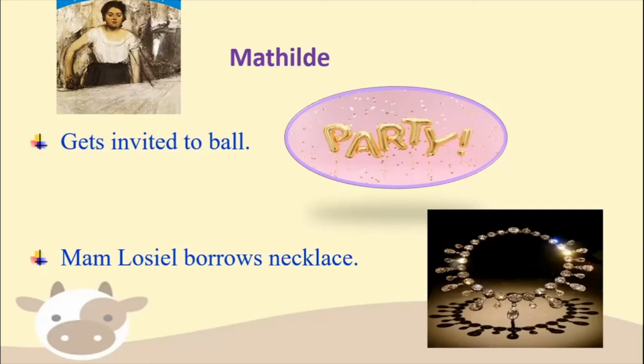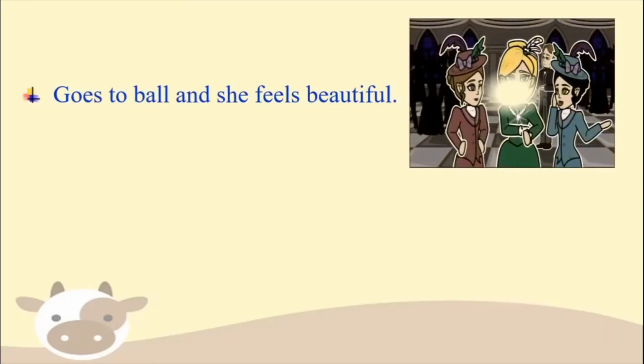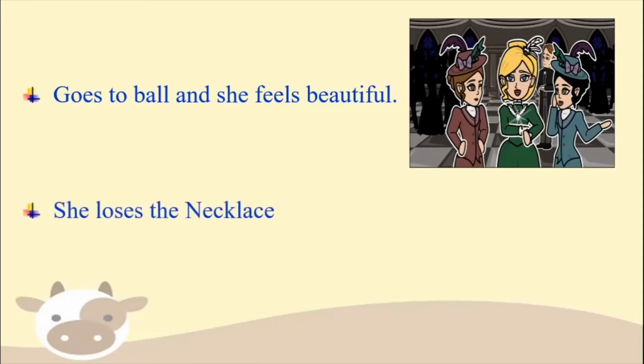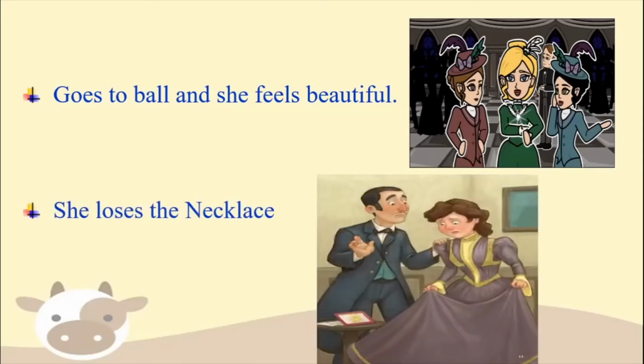Now, after she borrows the necklace, she wears it and she goes to the ball. The ball means the party. And so you can see here that she's worn the necklace and she's feeling very happy, she's feeling very beautiful, and everyone around is admiring her, and she is like the center of attraction in the party. So this is till the happy times, and now there's a very untoward, or very unpleasant, incident which happens. And what is that? She loses the necklace which she has borrowed from her friend Madame Forestier.